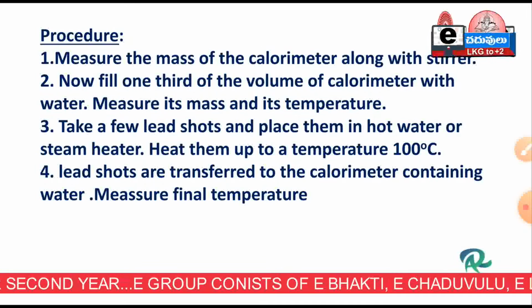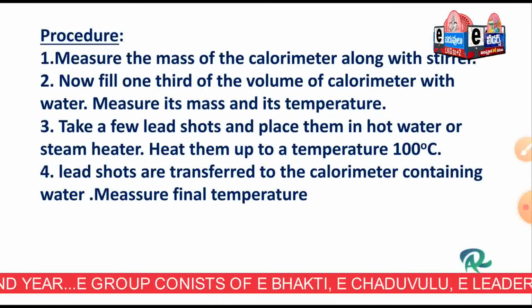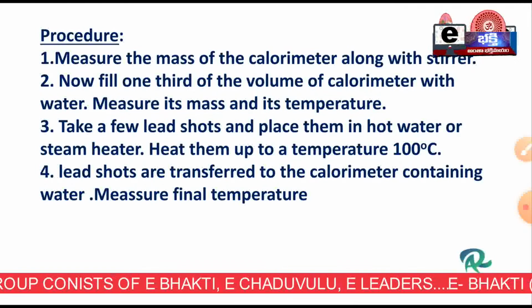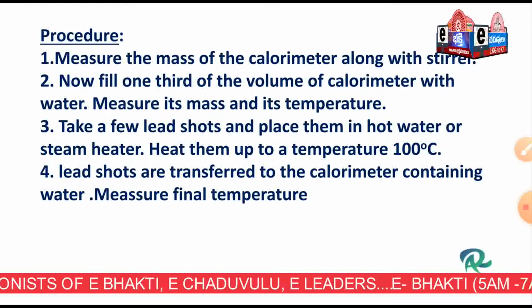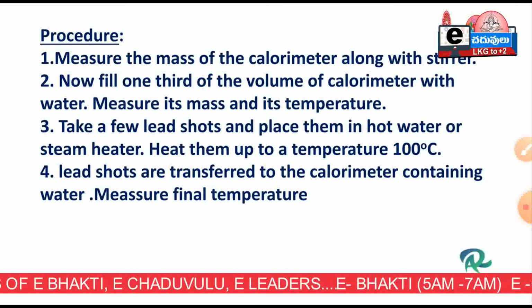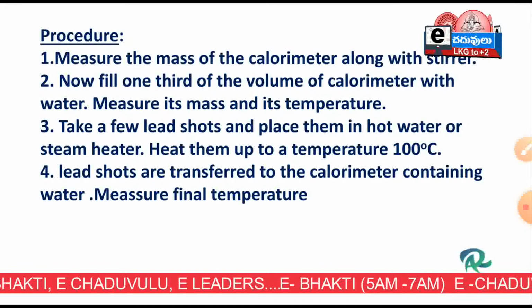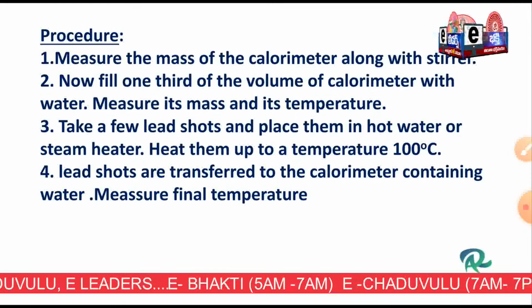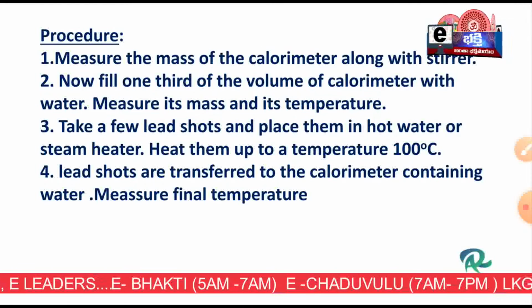I transferred that iron bolt into the water present in the calorimeter. Then I measured the final temperature, that is T3. Likewise you can write. By your own you have to express whatever you had done in the lab, you can write as the procedure.